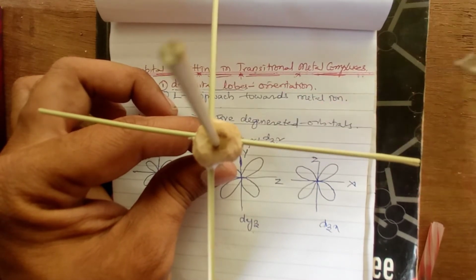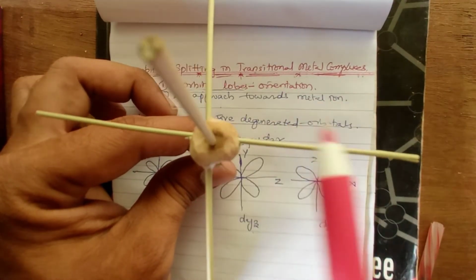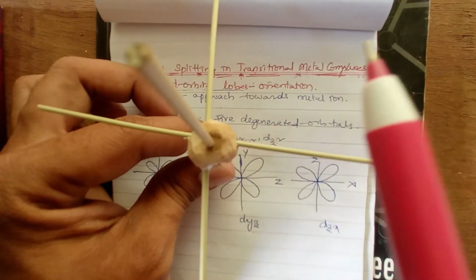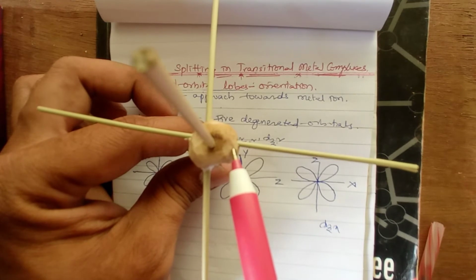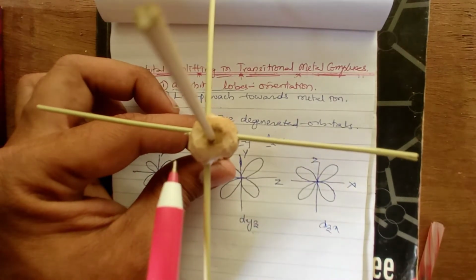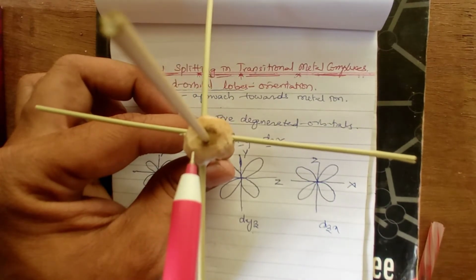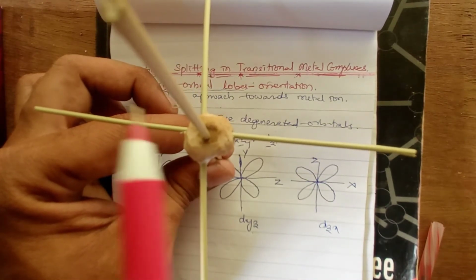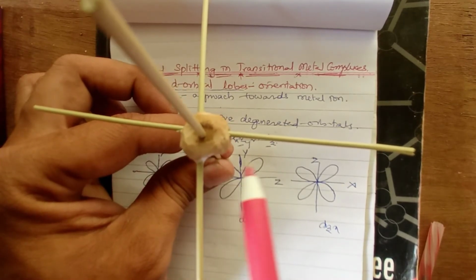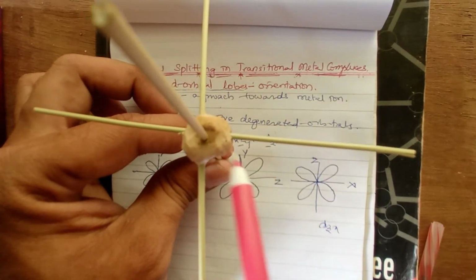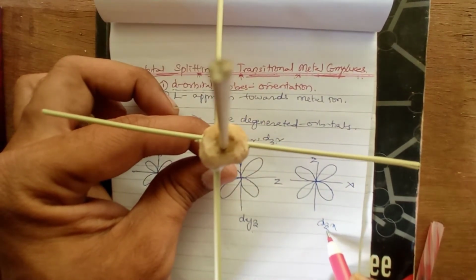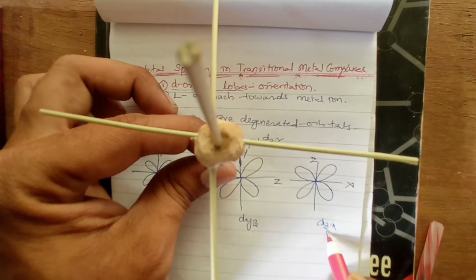Now the lobes are in between the x and z. So here will be one lobe, and the second lobe will be exactly down from it, the third will be here, and the fourth will be here. Like that, the four lobes will be there for the dzx orbital.